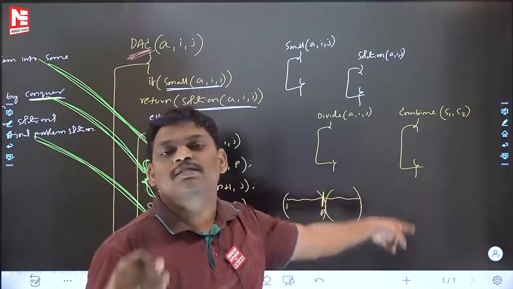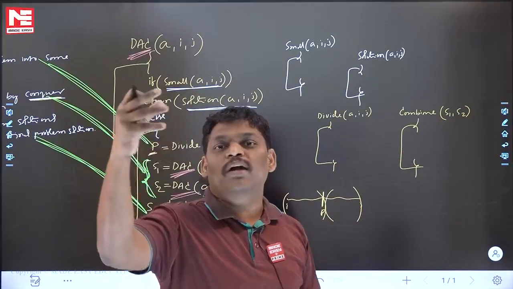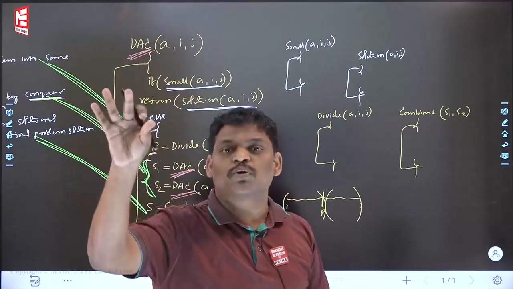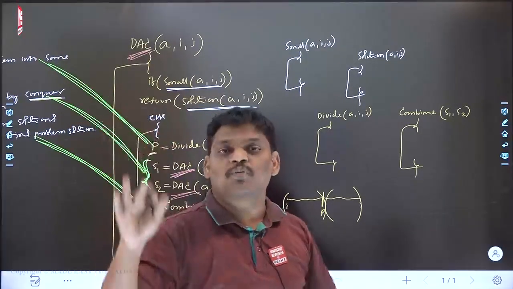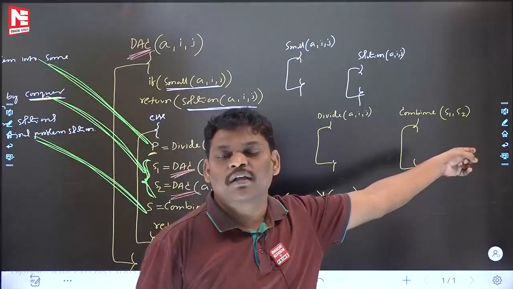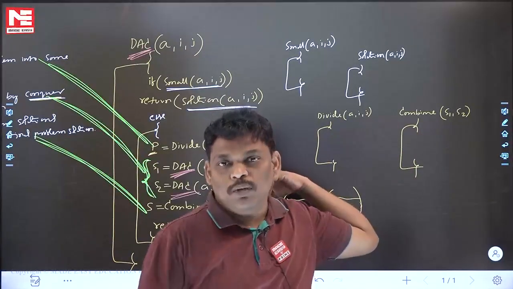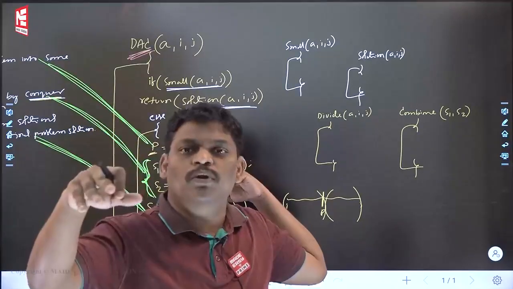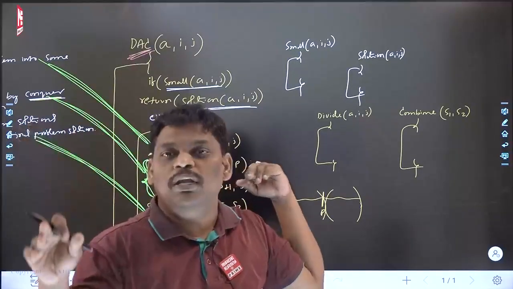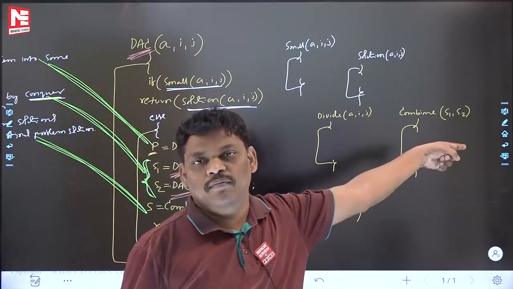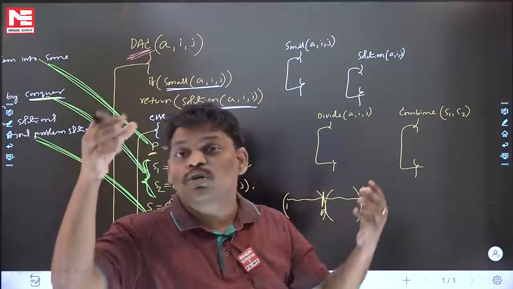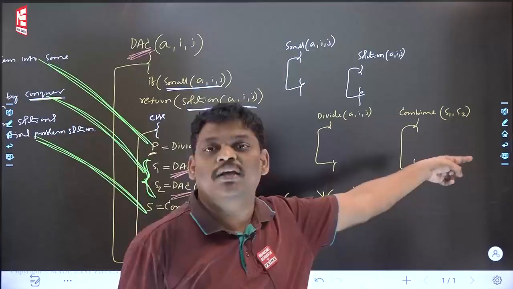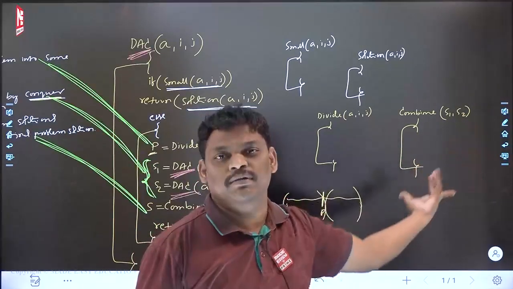So one of my friends is saying that to your problem, a divide and conquer algorithm is possible, but that algorithm will take a lot of time. What is the meaning? While filling, he got to know that a lot of time is required. One more friend is saying that a divide and conquer algorithm is possible, but it will take very less time. What is the meaning? I think he filled it in a nice way. One more friend is saying that a divide and conquer algorithm is not possible at all. What is the meaning? While filling, he got to know that he cannot fill it.